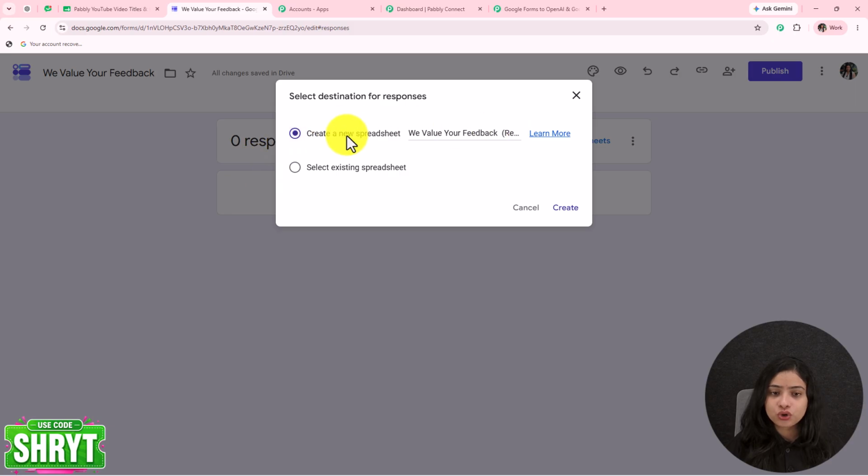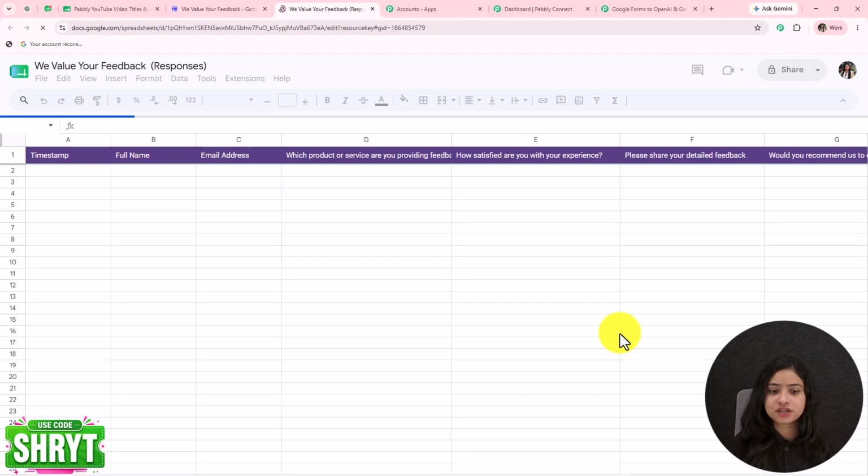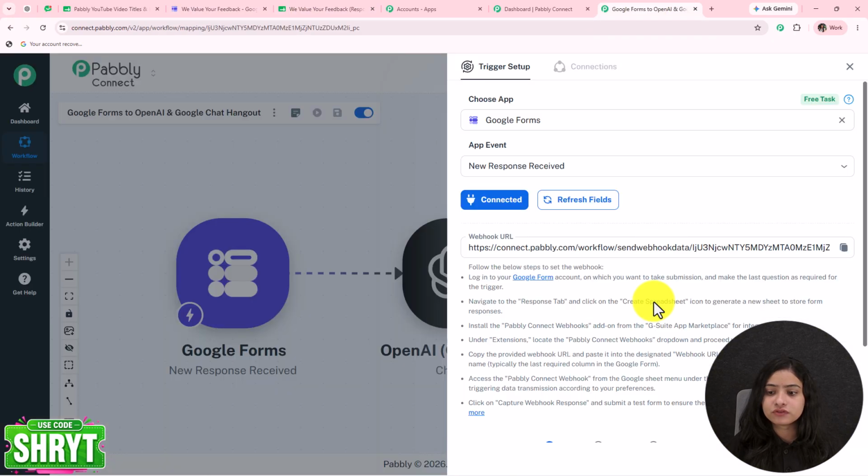Okay, now you want to create a new spreadsheet. So go with this and click on create. As we have done that, a spreadsheet is prepared for us, which contains all the questions that we have in our form along with a timestamp. So whenever the form is submitted, the timestamp, that means the date and time of that form submission, will be recorded over here along with all the responses. Okay, so we have linked the form with the Google Sheet. Now we are going to connect this Google Sheet with Pabbly Connect with the help of the webhook URL.